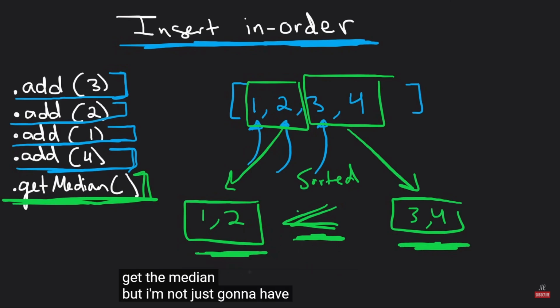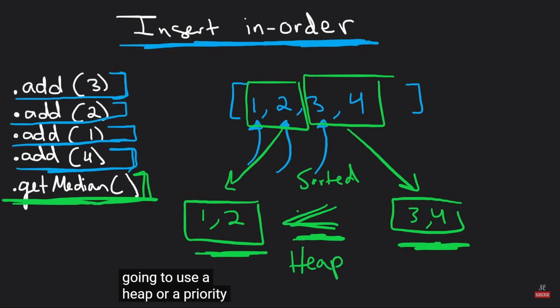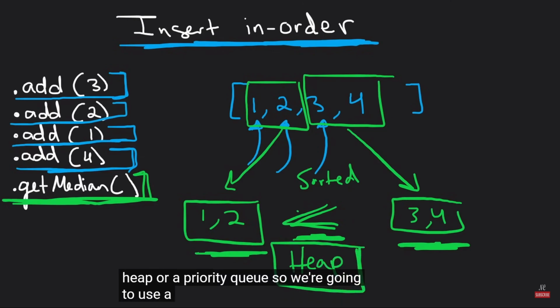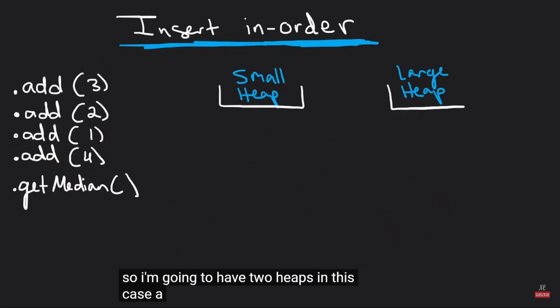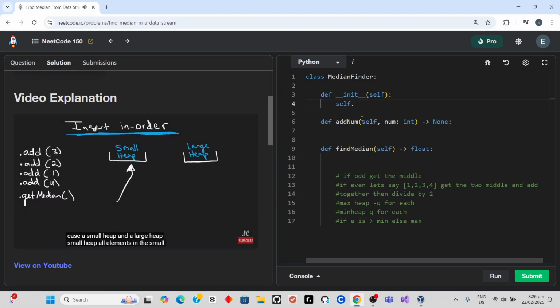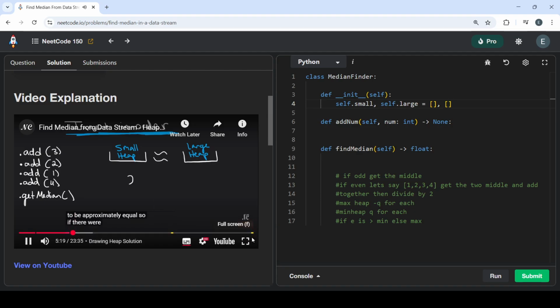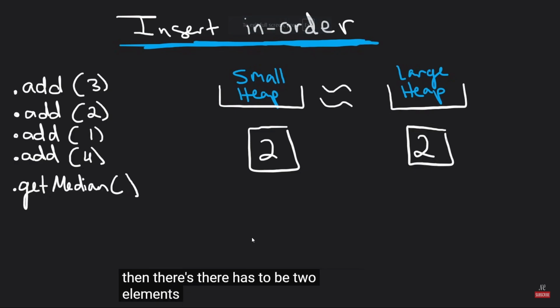But I'm not just going to have arrays. I'm going to use a heap or a priority queue. So we're going to use a heap data structure. So I'm going to have 2 heaps in this case, a small heap and a large heap. Small heap, all elements in the small heap are always going to be less than or equal to all elements in the large heap. Also, the size of these heaps is always going to be approximately equal. So if there were 2 elements in this heap, then there has to be 2 elements in this heap.